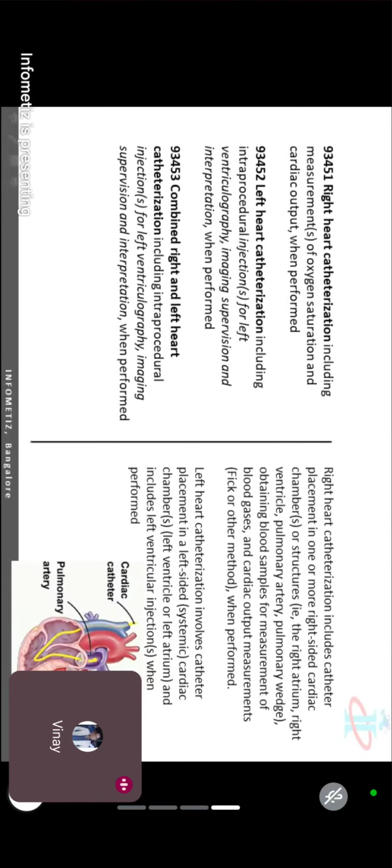Now it's fun. It's not that tough now. The tough part is gone. Now this is a very funny part. 451 is for RT, 52 is for LT, 53 is for LTRT. Write down LTRT. Now you understood? 53 means RT plus LT, right side plus left side. Left side is already there, it means injection will also be included.